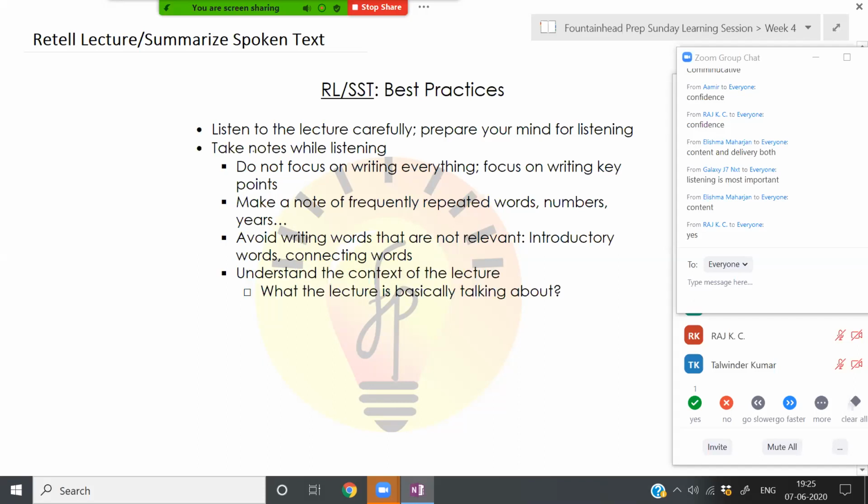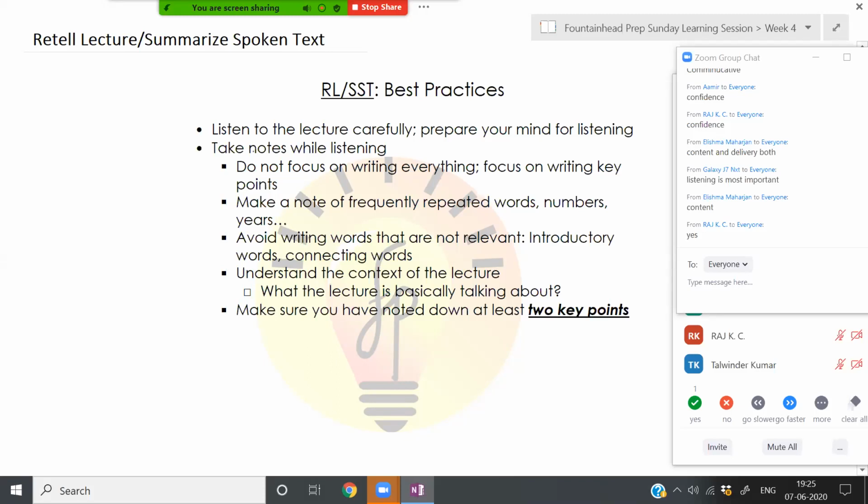Understand the context of the lecture. Now, this is really, really important. What is the lecturer basically talking about? If you have a decent enough understanding of what the lecturer is talking about, even if you miss out a lot of portions within the lecture, you still will be able to write meaningful sentences in SST or talk about it quite comfortably. So understanding the context of the lecture is really, really important.